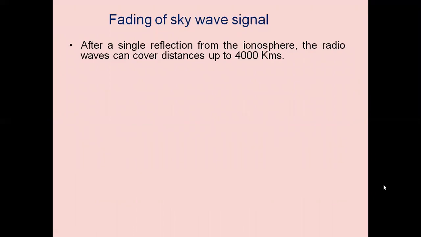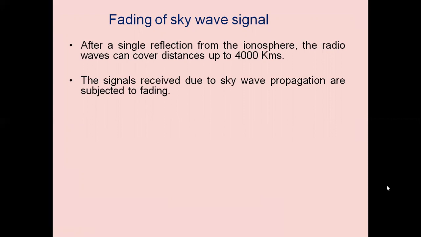There are different variations and irregularities in the ionosphere. Due to that, there is fading of the signal. Fading means fluctuations in the received signal strength. The received signal is not of constant amplitude. After a single reflection from the ionosphere, the radio wave can cover up to 4,000 kilometers. It is covering the maximum distance for one hop.